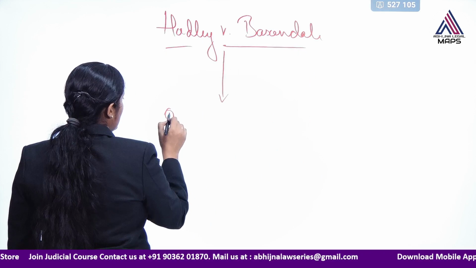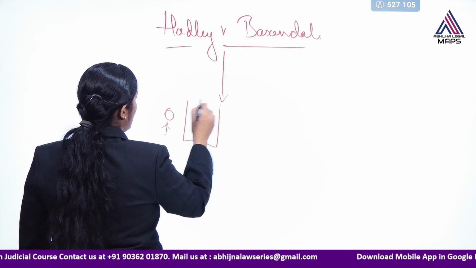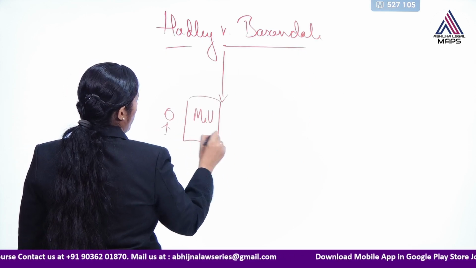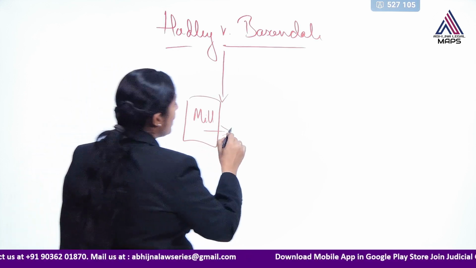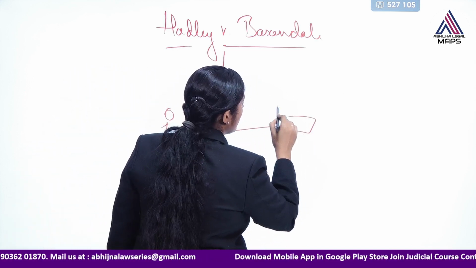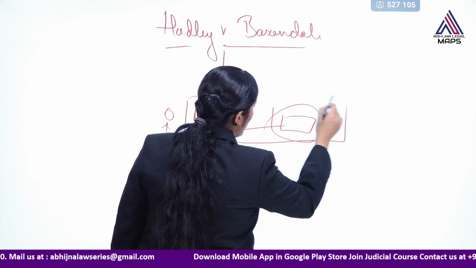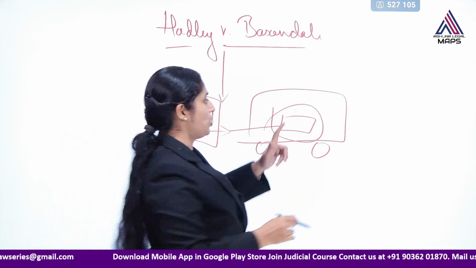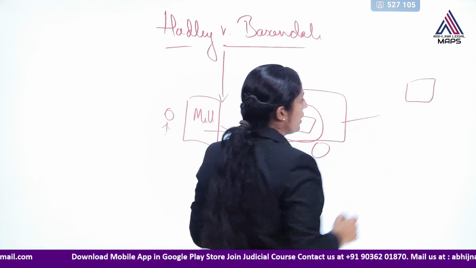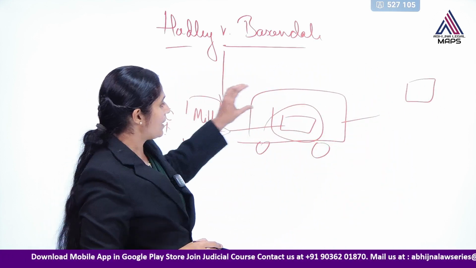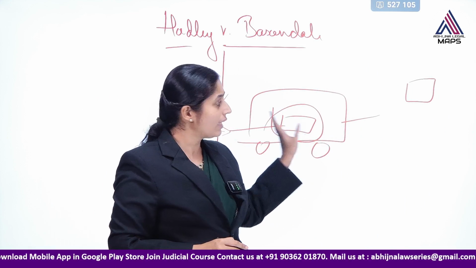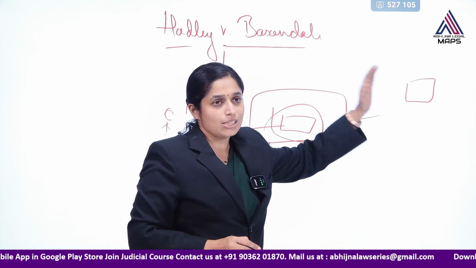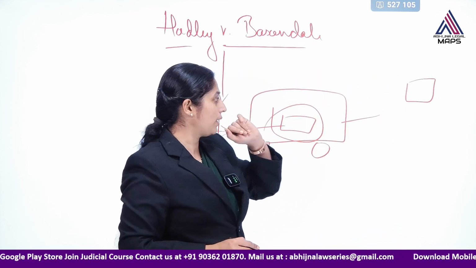There was a mill owner, and a machine was not working properly. That's why they entrusted the machine to a carrier to be repaired. They wanted to transport this machine to a particular place in England, so they entrusted that machine to a carrier so that this carrier would take it to such place and there they would repair it, right.